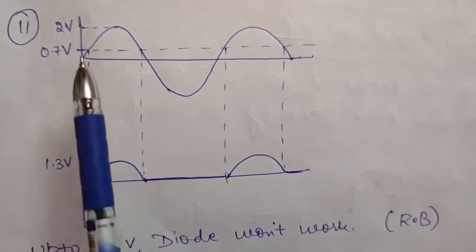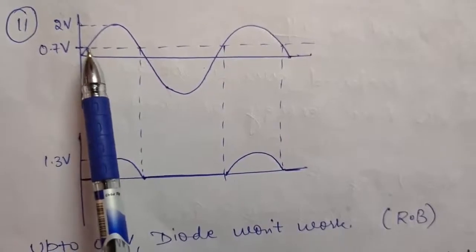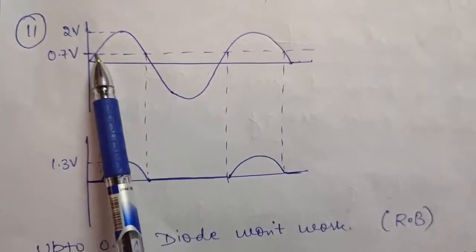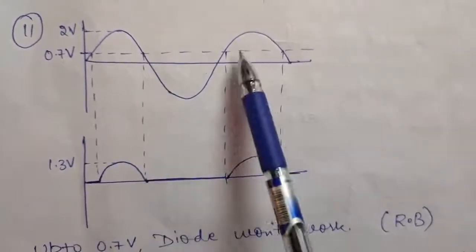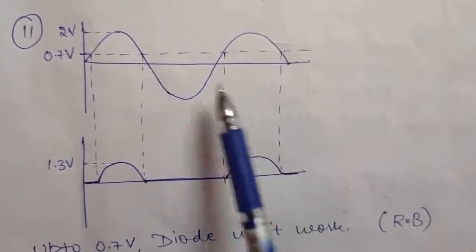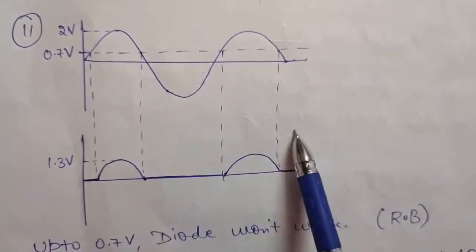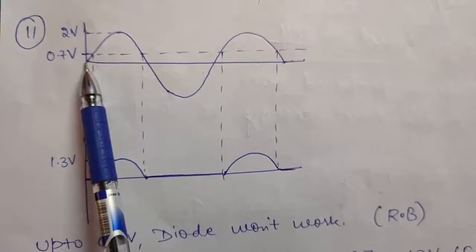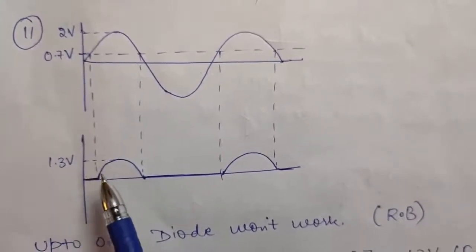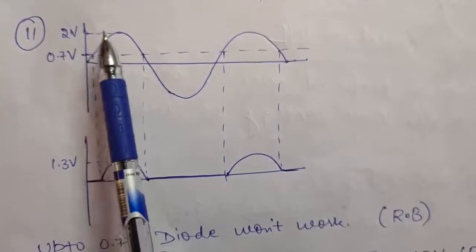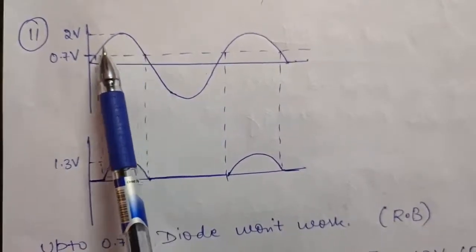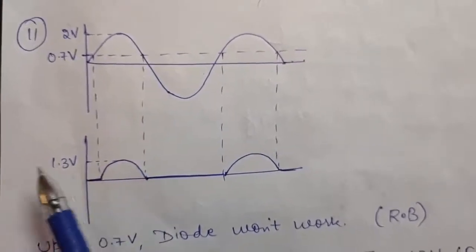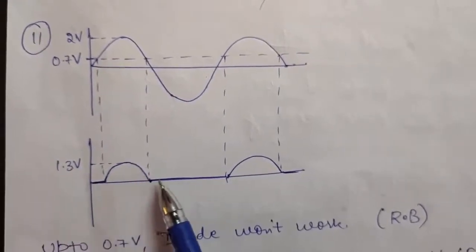Now for the output, see, the 0.7 line is cutting the input wave at 1, 2, 3 and 4 places. So just draw dotted lines at these 4 points where your 0.7 dotted line is cutting your input wave. After drawing these 4 points, see, this region is below 0.7, and as I told you, below 0.7 the diode will not be working, so there will be no output in this region. After that, the positive cycle is there up till here, and it is above 0.7 also. So up to this point you will get an output like this. Why this is 1.3 volt, I'll tell you that later. Just understand this first, right?